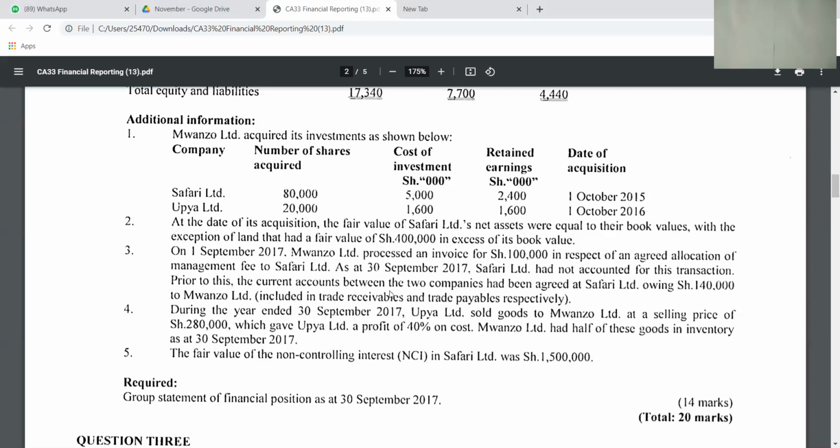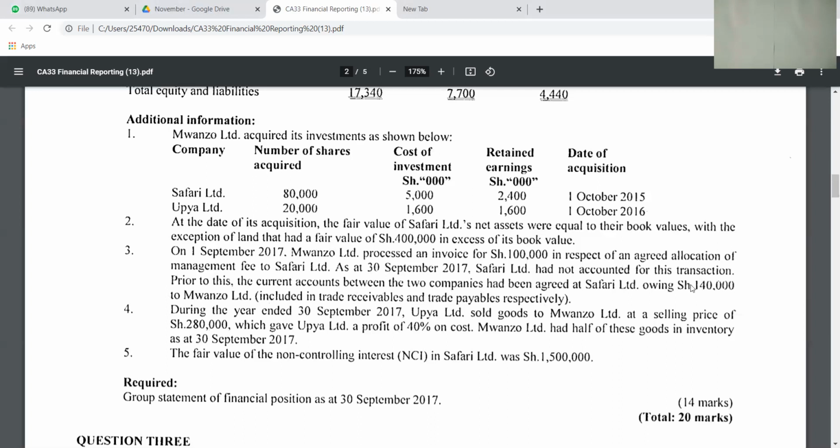So prior to this, the current accounts between the two companies had been agreed at Safari owing 140 to Mwanzo. So this is what? An intergroup owing, an outstanding amount. In Swahili, we can say that hizi kampuni mbili kuna pesa wanadaiana ambayo haijalipwa mwaka ikienda kuisha. So that is what they say, prior to this, the current accounts between the two companies had been agreed at Safari owing 140 to Mwanzo, included in the trade receivables and trade payables.